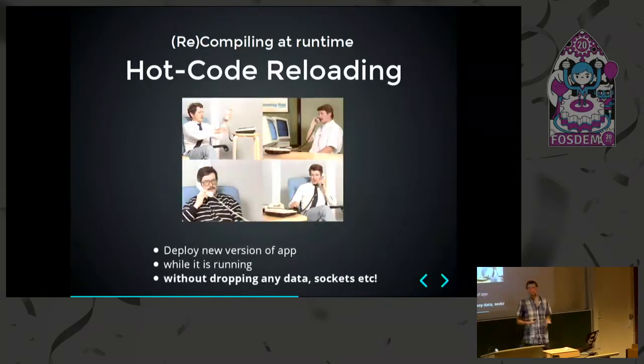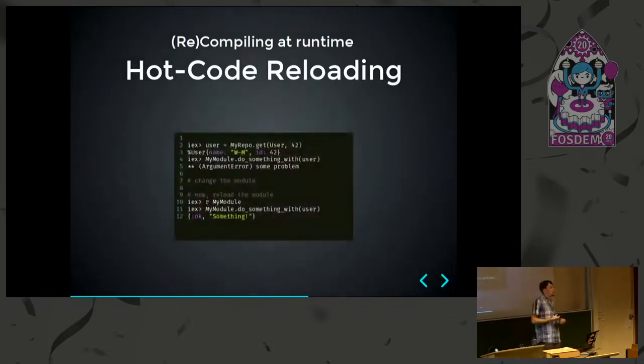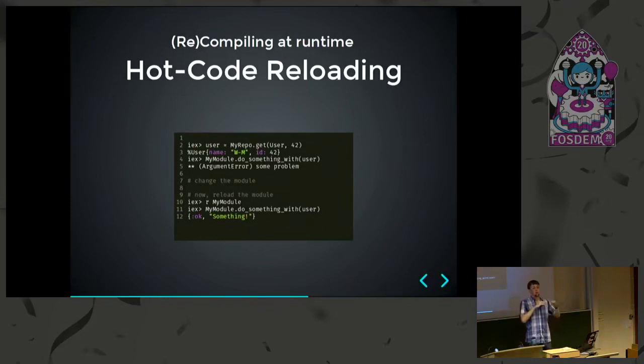And this is not only nice for this particular example, but also really nice when working with certain types of web applications where it's really important to be able to still access your current data and memory or have these connections to other services open all the time. It also really helps while writing and debugging your software in the console, because if something goes differently than you expect, you're able to make quick changes to your code, recompile that particular module, and all your data is still there. You don't have to refresh any part of your data. It also really helps here that Elixir is a functional language with immutable data types.